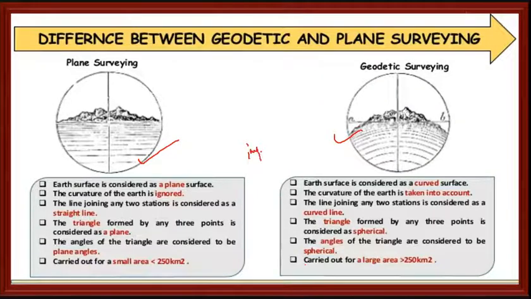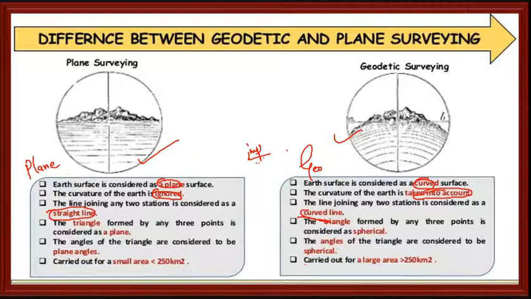In exam, they will ask you to write a few points with respect to the difference between geodetic surveying and plane surveying. First, in plane surveying the earth is considered as plane, and in geodetic surveying it is considered as curved in nature. In plane surveying the curvature of the earth is ignored. Here the curvature of the earth is taken into account. The line joining any two stations is straight in plane surveying and curved in geodetic surveying.